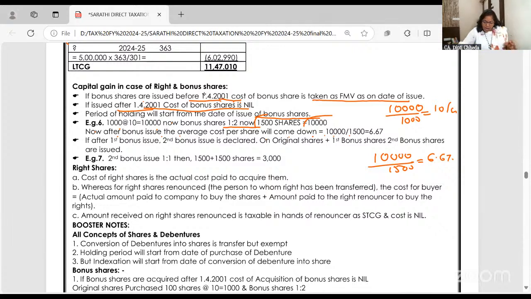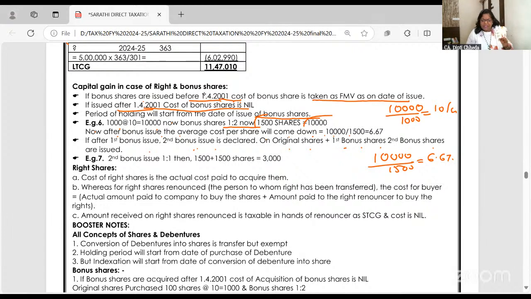After the first bonus issue, many times there is a second bonus issue. Infosys and companies keep giving bonus, then bonus, then bonus. So will the second bonus be given on the first bonus also or original? On all. On original shares plus first bonus shares, second bonus shares are issued.